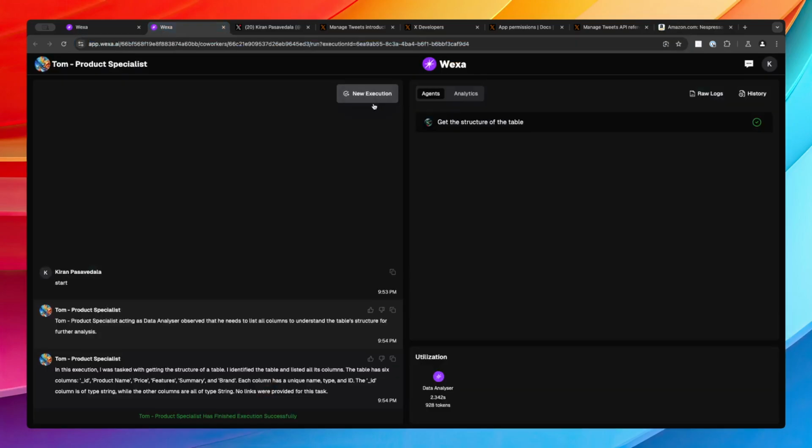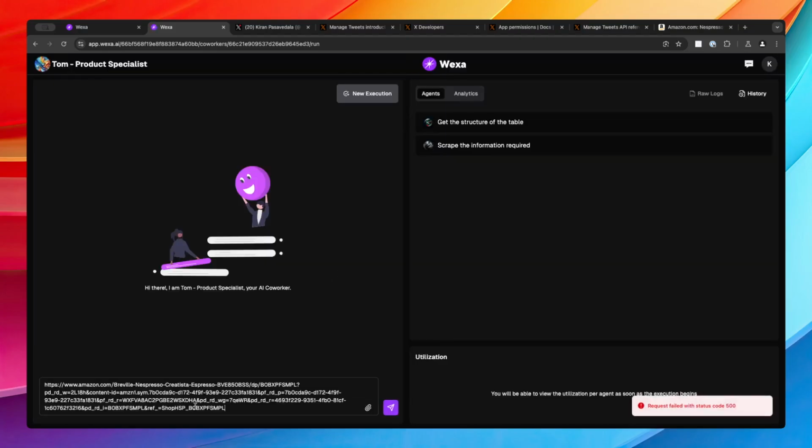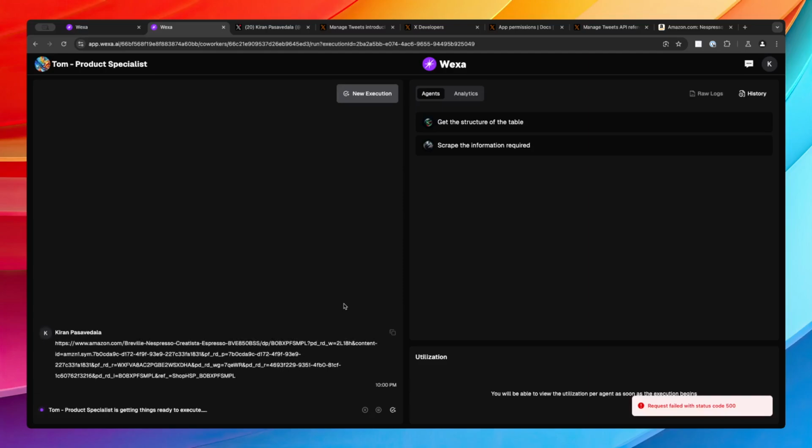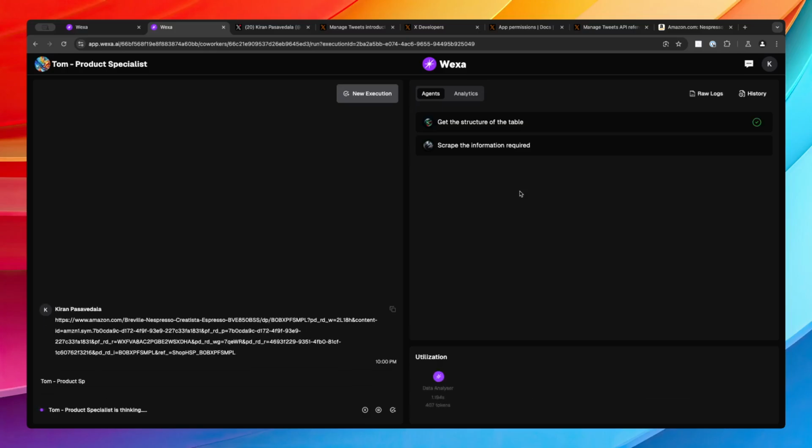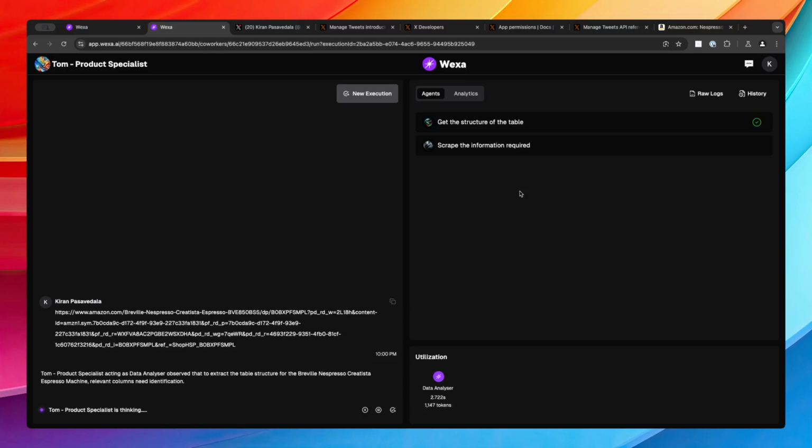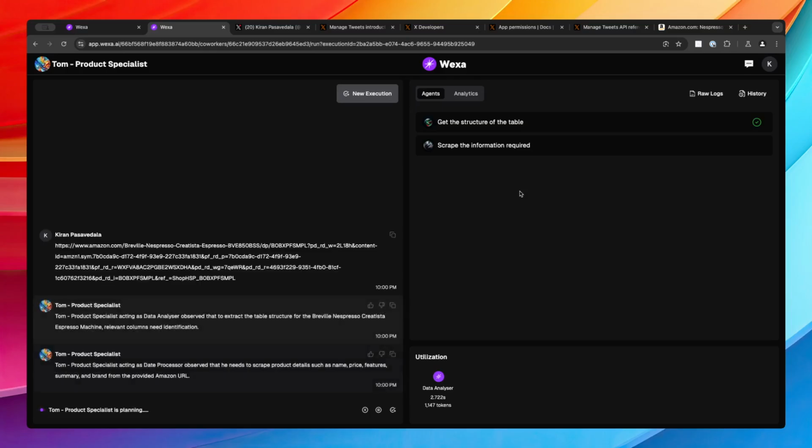Now let's start a new execution and give the URL here. First it's going to get the structure of the table, and then it is actually going to scrape the information required. We will also see if it is able to scrape the information based on the structure of the table or not. Okay, it got the structure of the table successfully. Now it is using the web scraper and trying to scrape the information required.